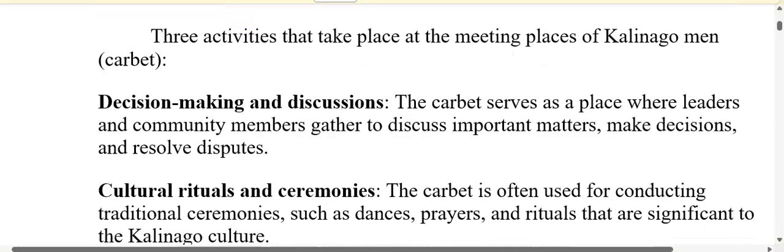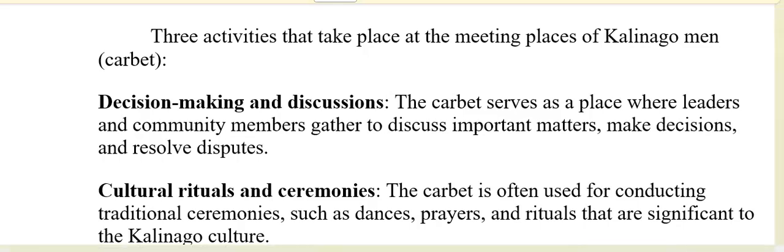Whenever the leaders or the Kalinago men wanted to discuss important matters, they had decisions to make and disputes to resolve. The carbet was definitely the place where the leaders and community members would gather to make decisions and discussions.